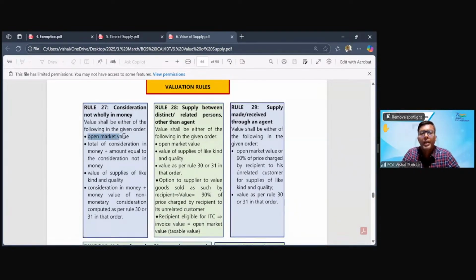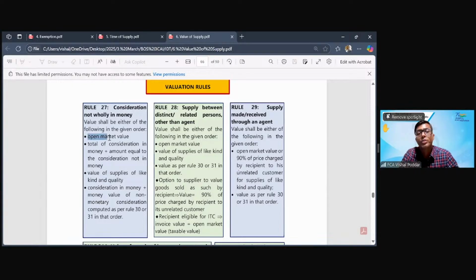First is open market value. Now, many times students misinterpret this as fair market value. Sorry, this is not fair market value. Fair market value is this third point. Many times students read this because this is open market, students replace the word open with fair. Sorry, that is not correct. Fair market value is the third point. So it comes third in the sequence. What is first in the sequence?